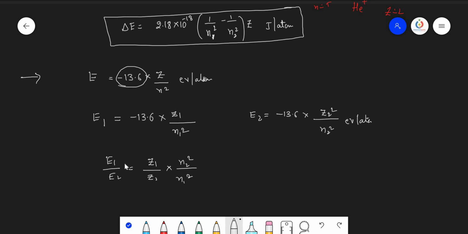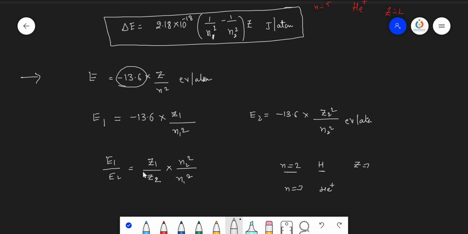Suppose you want the energy ratio of the hydrogen atom second orbit energy and the third orbit He plus ion energy. For the first one Z equals 1, hydrogen, and for the second, helium, Z value equals 2, and this is n2 square, that is 3 square, and here it is n1 square, that is 2 square.